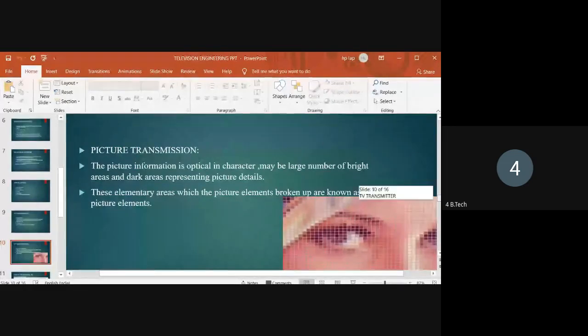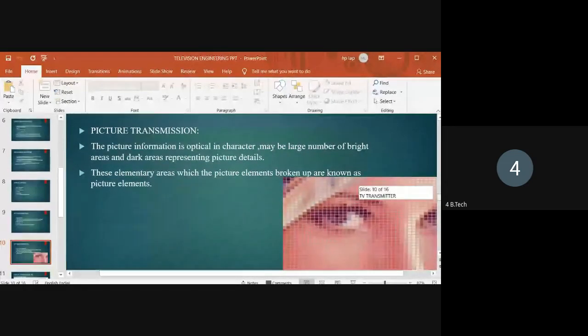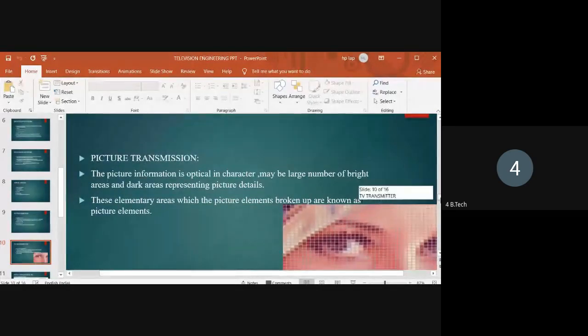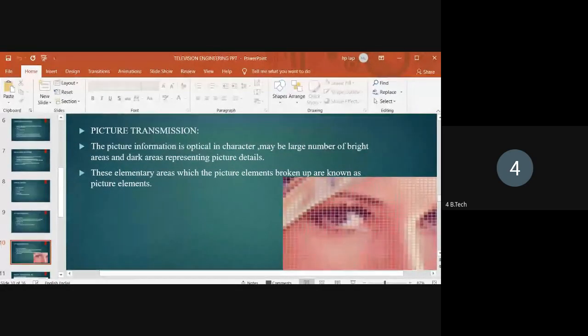These are called picture elements, or pixels. A short name for picture elements is pixels. See here in the image, you observe a number of tiny squares. These are called picture elements or pixels.